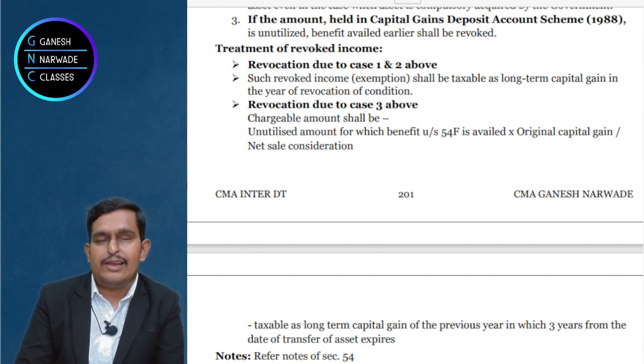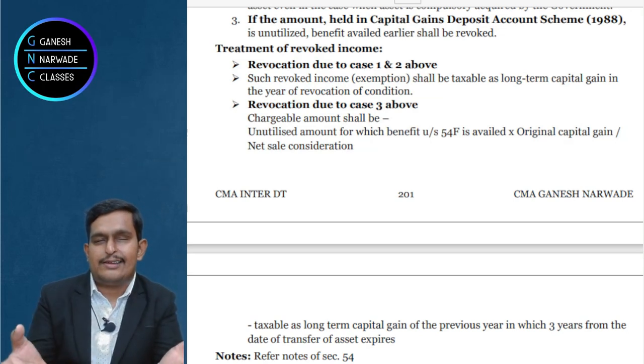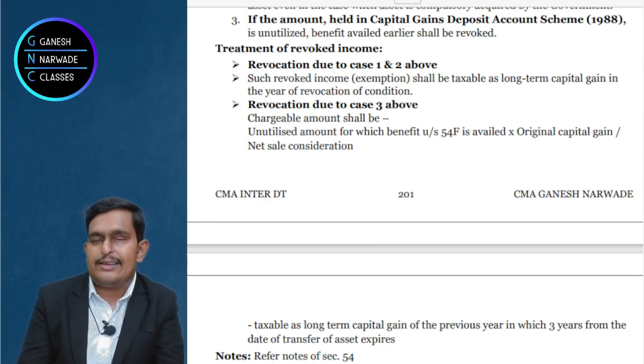The answer is very simple. Wherever you can get maximum deduction, there you try to claim the deduction. Suppose here you are getting 8 lakhs deduction, here you are getting 3 lakhs deduction. It is better that you take the 8 lakhs deduction so that you can save more taxes.